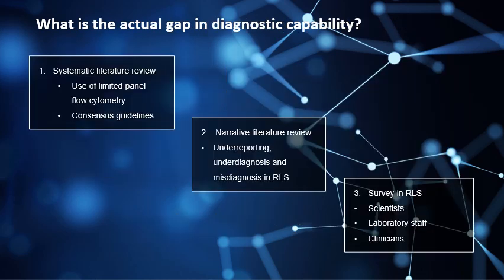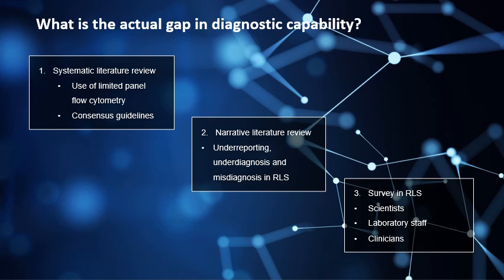One of the first things we need to determine is what is the actual gap in diagnostic capability. In order to determine that, we do a systematic literature review as part of a PhD. My systematic literature review focused specifically on the use of a limited panel of flow cytometry and whether there are any consensus guidelines that can be used in resource limited settings.